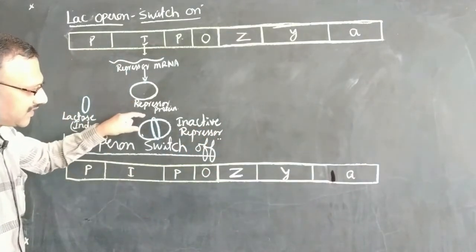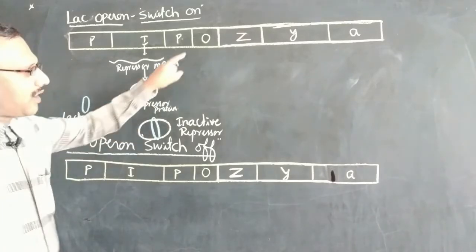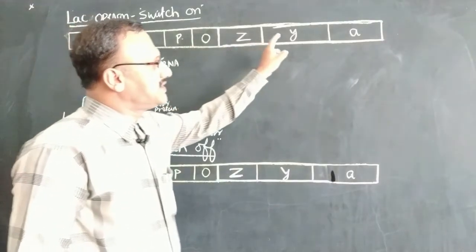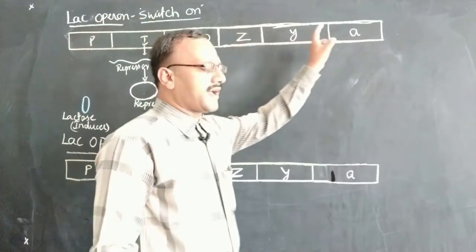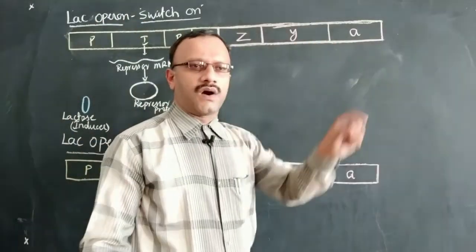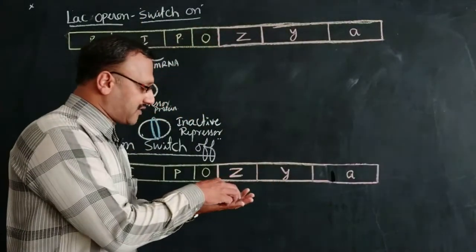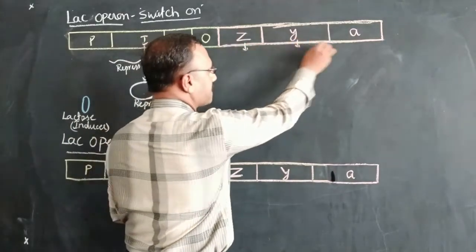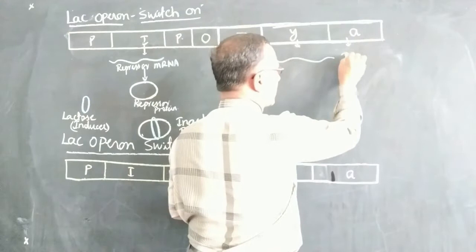As it becomes inactive, it fails to attach to the operator region, resulting in all three structural genes, that is Z, Y and A, being free to produce three different types of RNA.